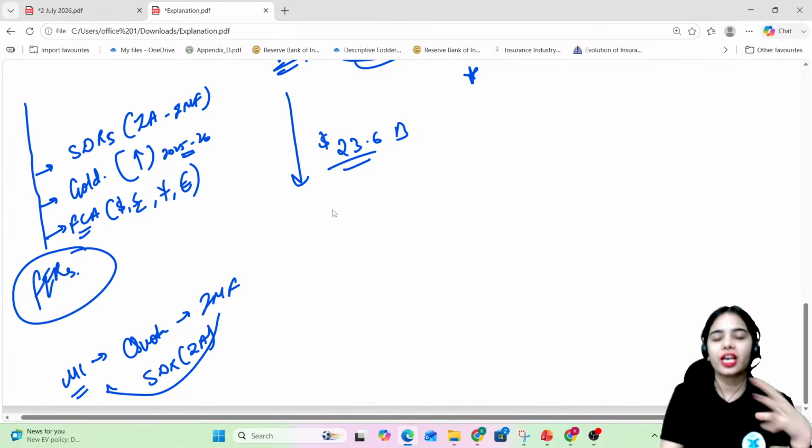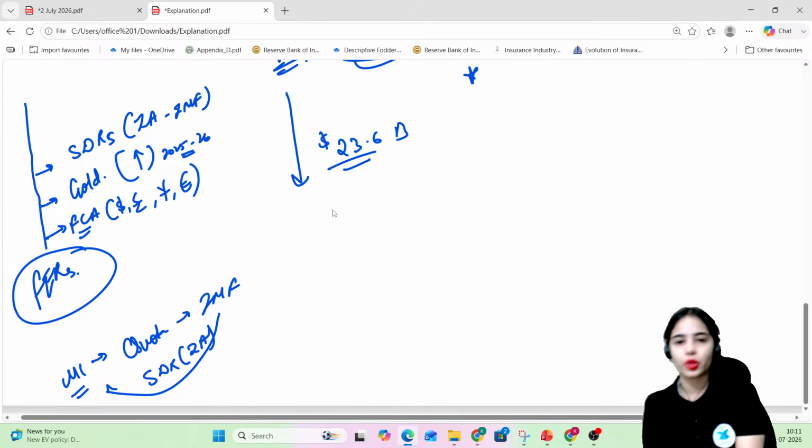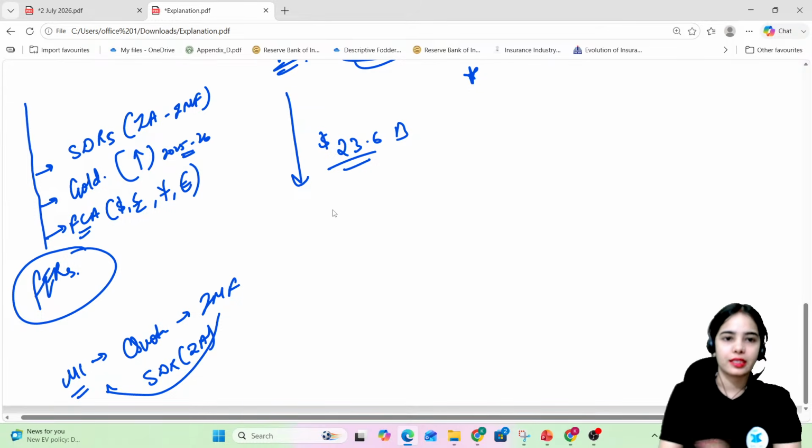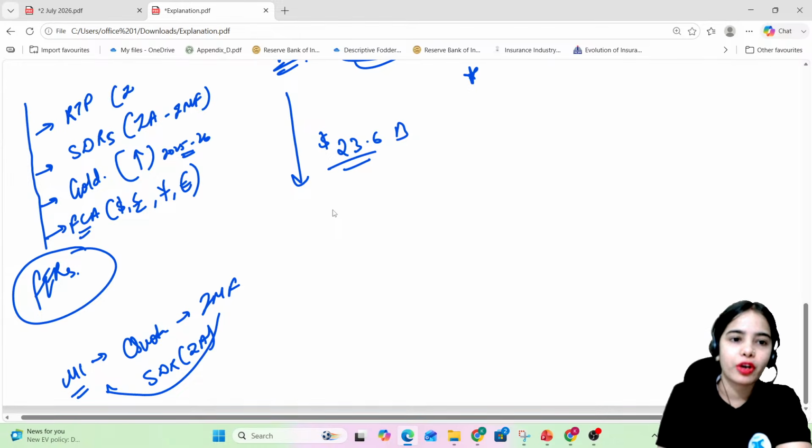India is a member of IMF, so we have provided quota to IMF. IMF provides SDRs to us. Okay, there is also the reserve tranche position that we get from the IMF. This is the reserve position for India.